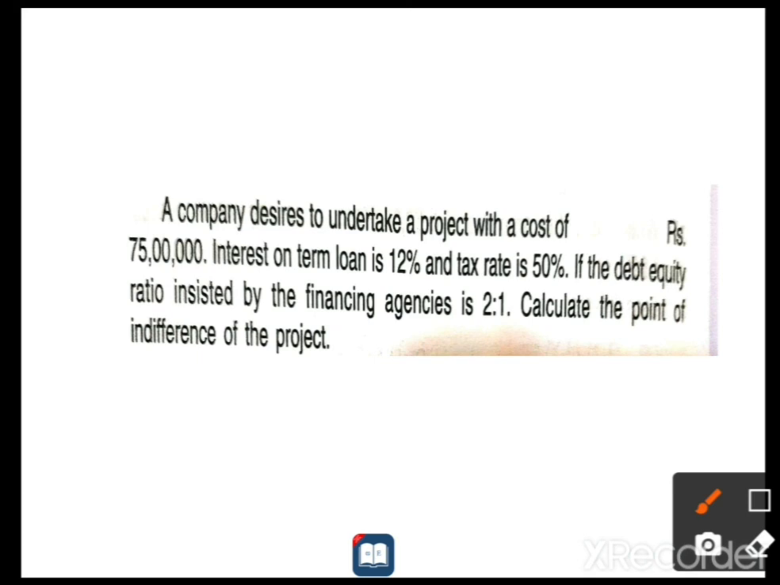The interest on long term debenture is 12%. The tax rate is 50%. The debt equity ratio is given as 2:1. Debt equity means debt is 2, equity is 1. Based on that method only, you have to calculate the point of indifference. You will get the answer.